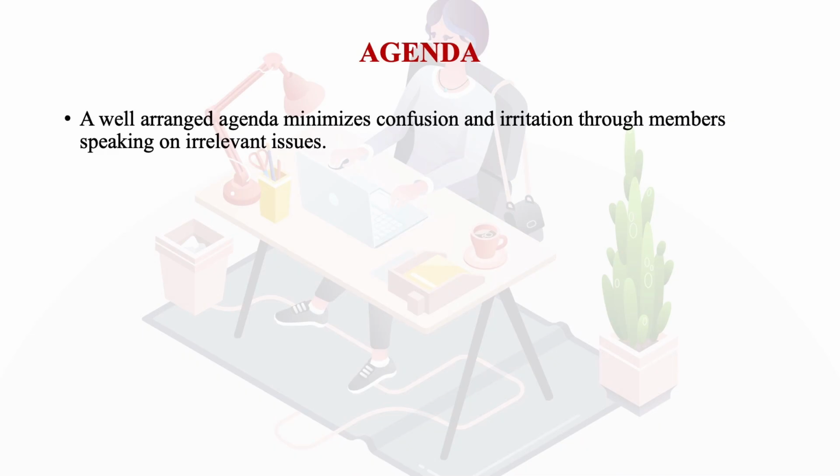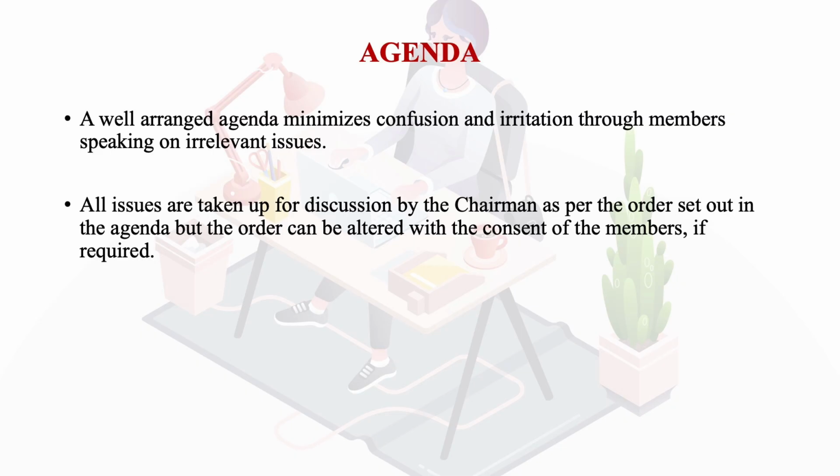A well-arranged agenda minimizes confusion and irritation through members speaking on irrelevant issues. Again, learners, if the agenda is prepared well, there is no scope for confusion and irritation, and the members will be speaking more relevant things rather than irrelevant things. All the issues are taken up for discussion by the chairman as per the order set out in the agenda, but the order can be altered with the consent of the members if required.